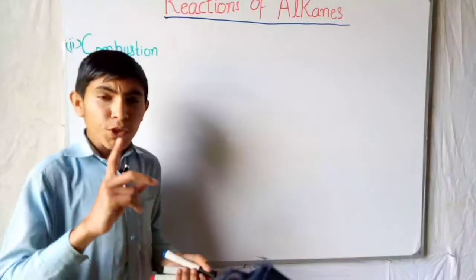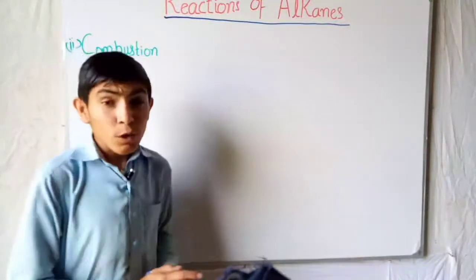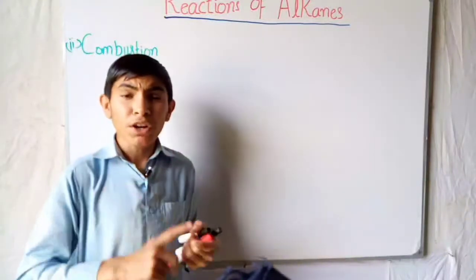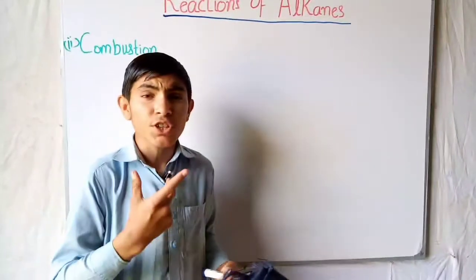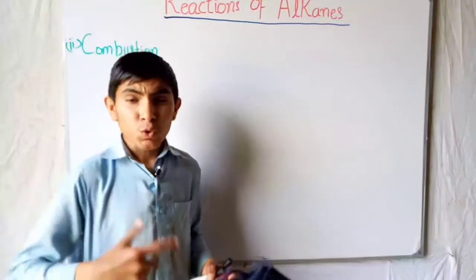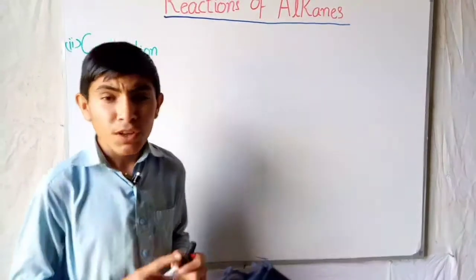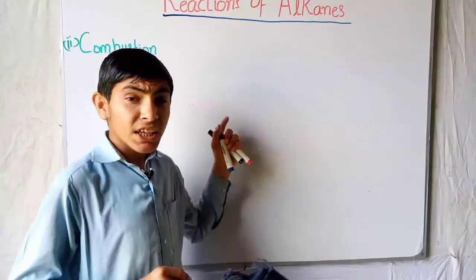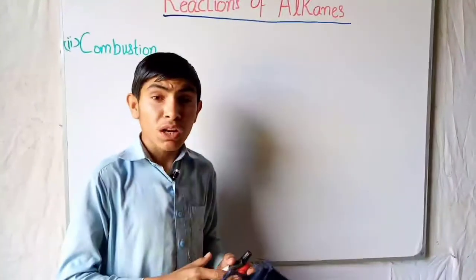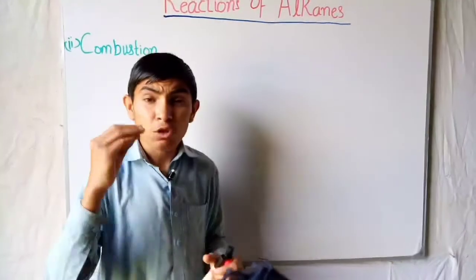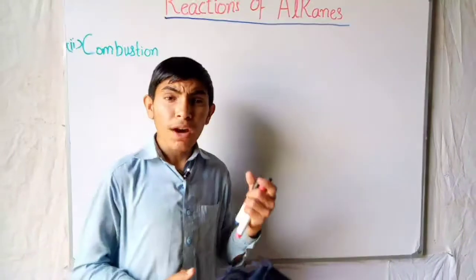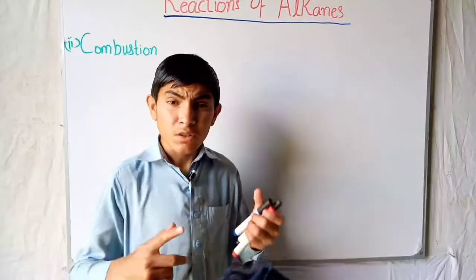Alkanes are molecules that completely burn in the presence of excess oxygen and give us CO2, carbon dioxide, plus water, H2O. Therefore alkanes are used as a fuel, and this is a very exothermic process, meaning that it releases heat. So therefore we mostly use alkanes as a fuel.